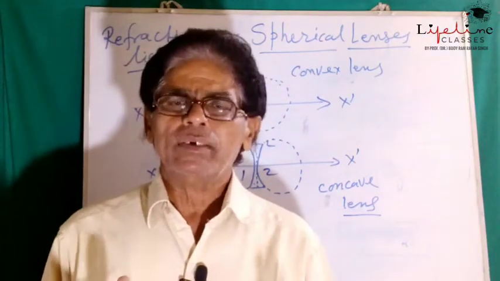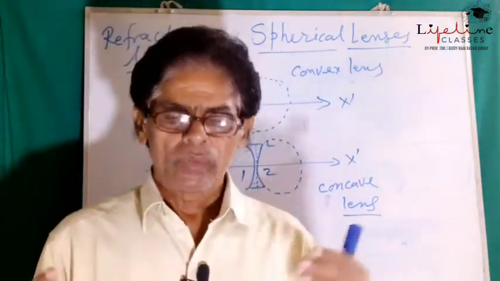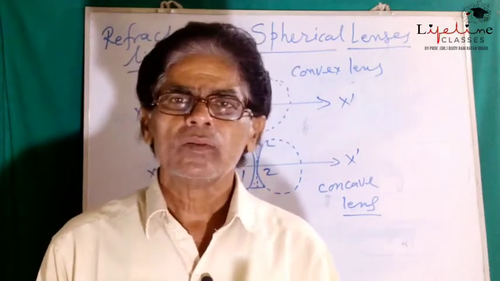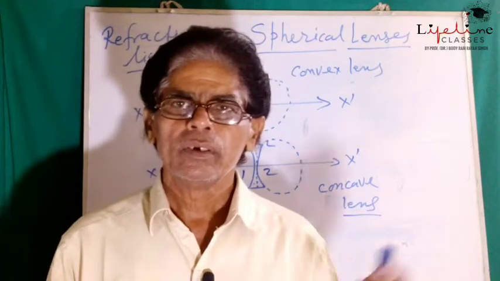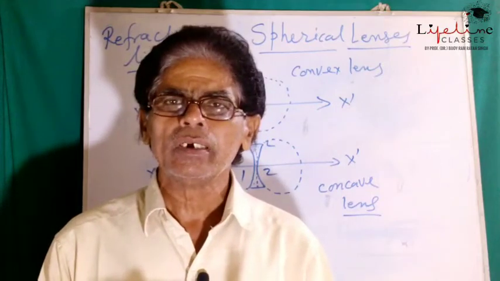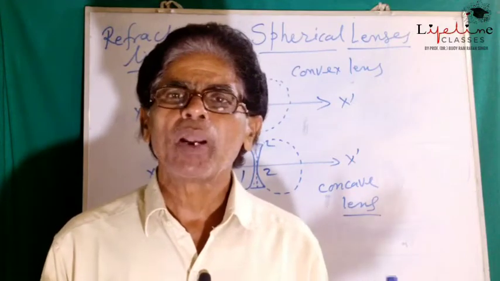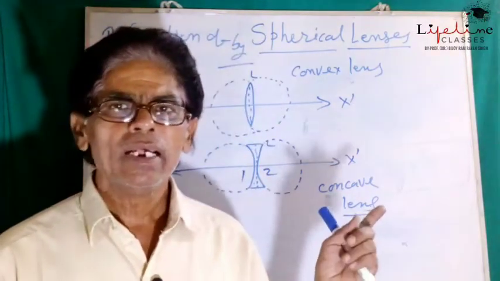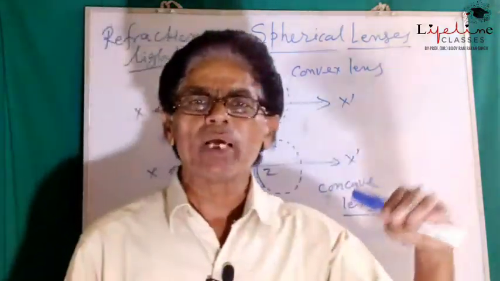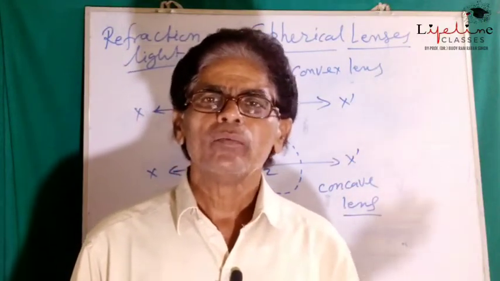The imaginary line passing through the centers of curvature as well as the optical center of the lens is known as principal axis. It is denoted by X dash. A straight line passing through the midpoint of the refracting surface of the lens is called principal axis.